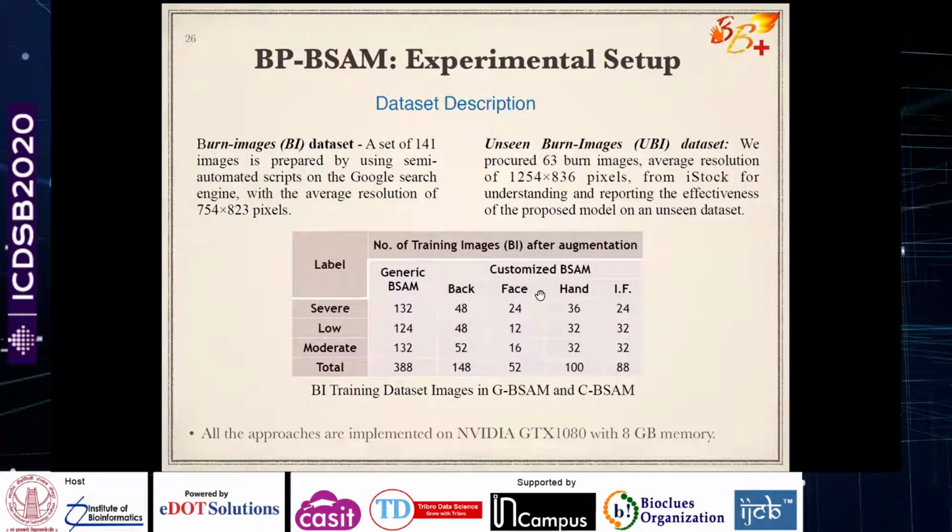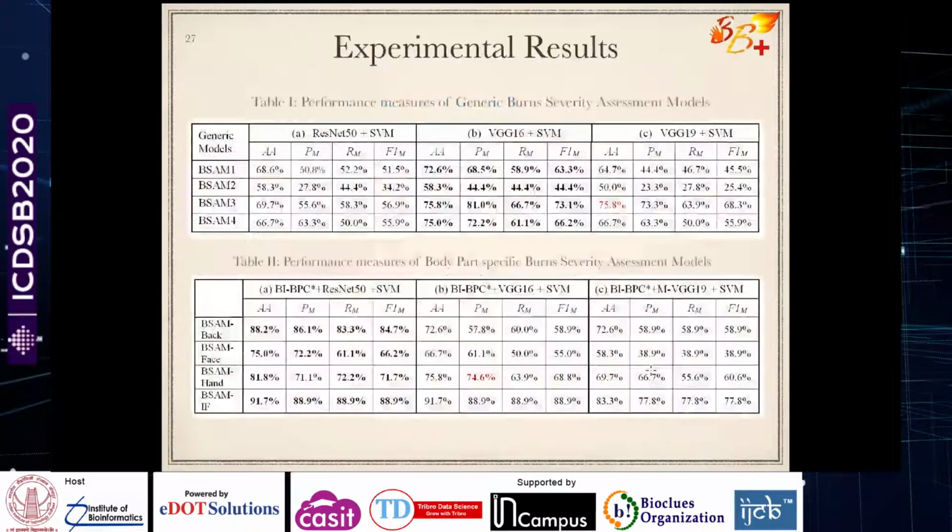Okay, so this is a data set description of these particular experiments that we have performed. We also compared these with our customized BSAM models, which have a smaller number of images. But the generic BSAM, although it is generic, has the leverage of a larger data set. So we also compare and present the results: even if a deep learning model has been trained with a large number of images compared to the customized models trained using fewer images, how does the performance compare for these particular models?